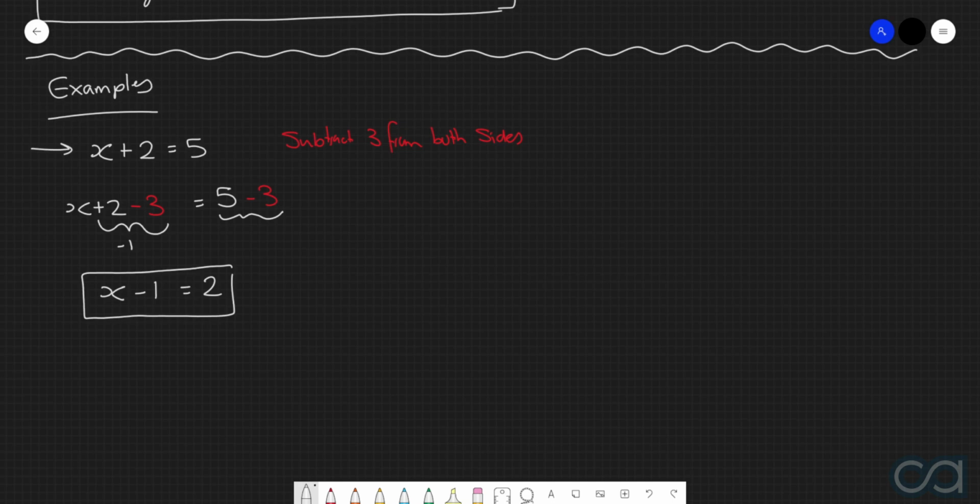Second example that we're going to consider is we are going to be looking at the equation x take 5 is equal to 7, and we want to write the equation that results when we add 6 to both sides. So, how are we going to do this? We're first of all going to write the left-hand side and the right-hand side as normal, but now we are going to add 6 to both sides. And again, we can do this because we're just performing the exact same operation to both sides of the equation.